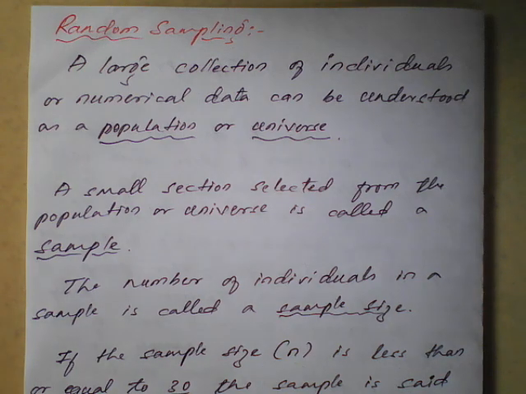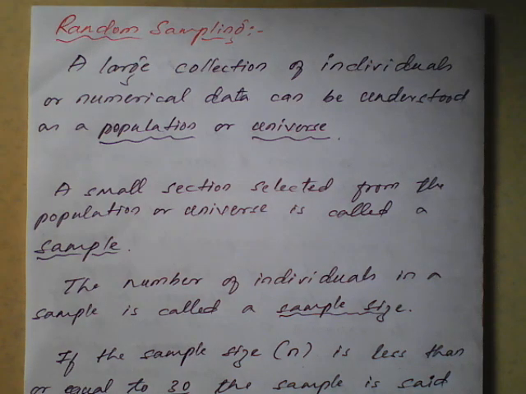Before that we should know what is population or universe, what is sample, what is sample size, whether it is 30, less than 30 or greater than 30, and whether the process we are applying is a sampling process, before applying any solution to the problem.